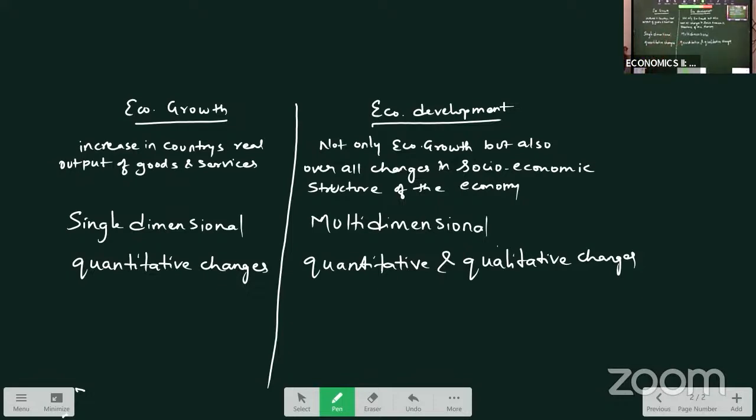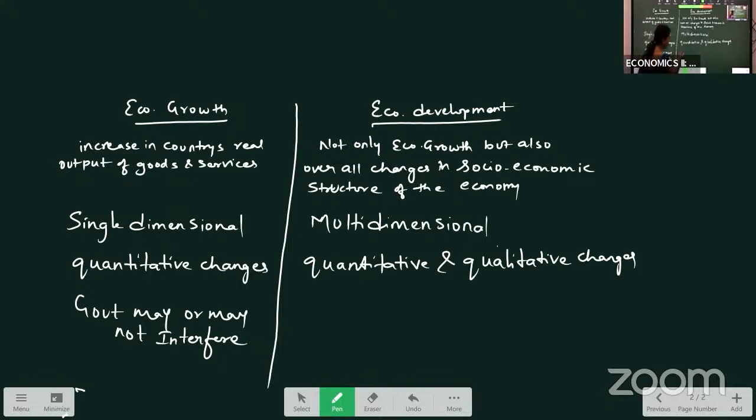One more point of difference over here. Government may or may not interfere. Means in our growth process, government may or may not interfere. Why? Because when production is going on in the country, it is your responsibility whether to increase your production or to decrease your production. It is up to you. Government will not force you, right? So government may or may not interfere.